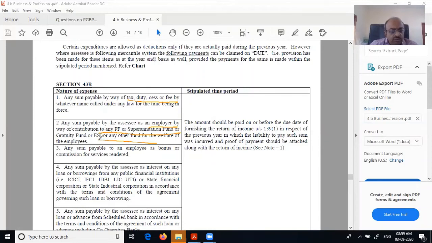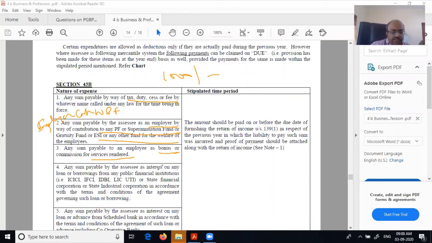Also, we have seen employer's contribution to provident fund, that 1,000 rupees example we saw a little while ago, the same thing. This is the employer's contribution, or to gratuity fund or ESI or any other fund. Any sum payable to an employee as bonus or commission. Again, there also we saw 43B, bonus and commission.